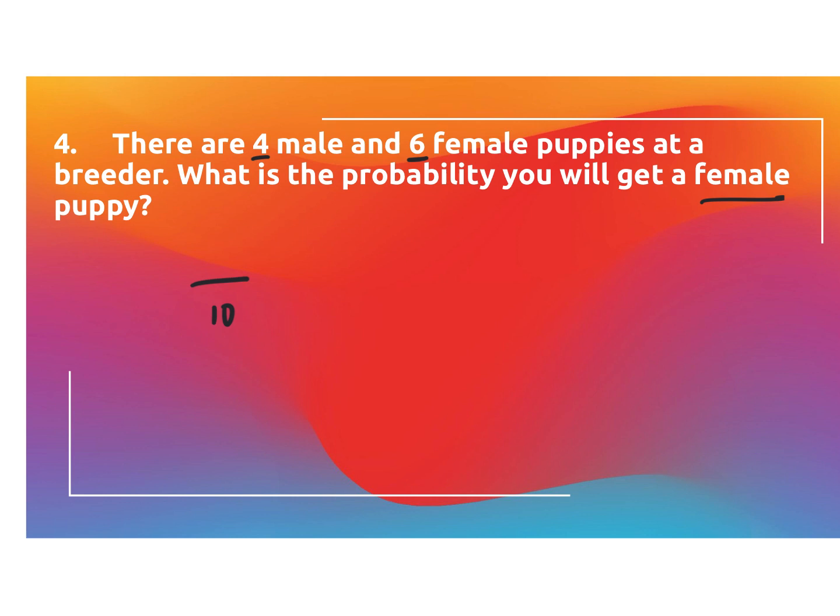So I want only the girl puppies. So it says right here there are 6 female. So this is going to be 6 over 10. I want the female over the total, which is 10. And if I were to divide 6 divided by 10, I'm going to get a 0.6.